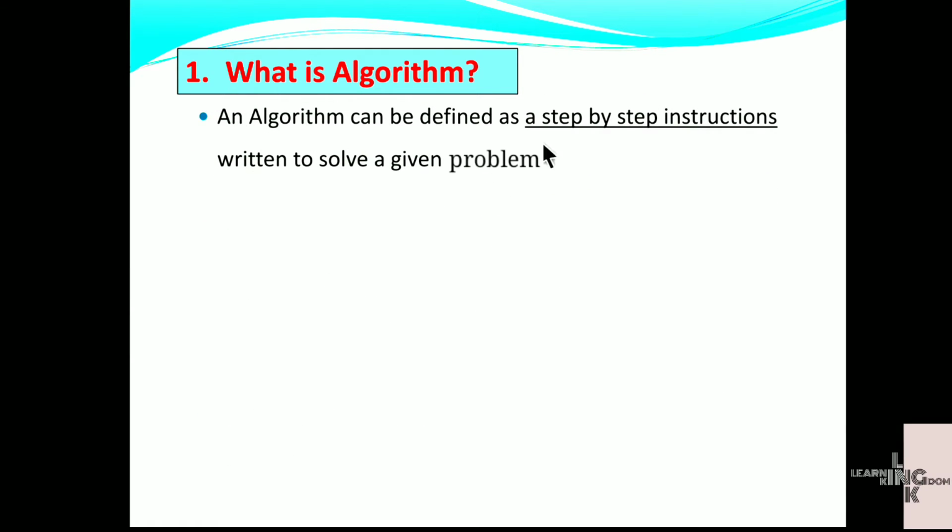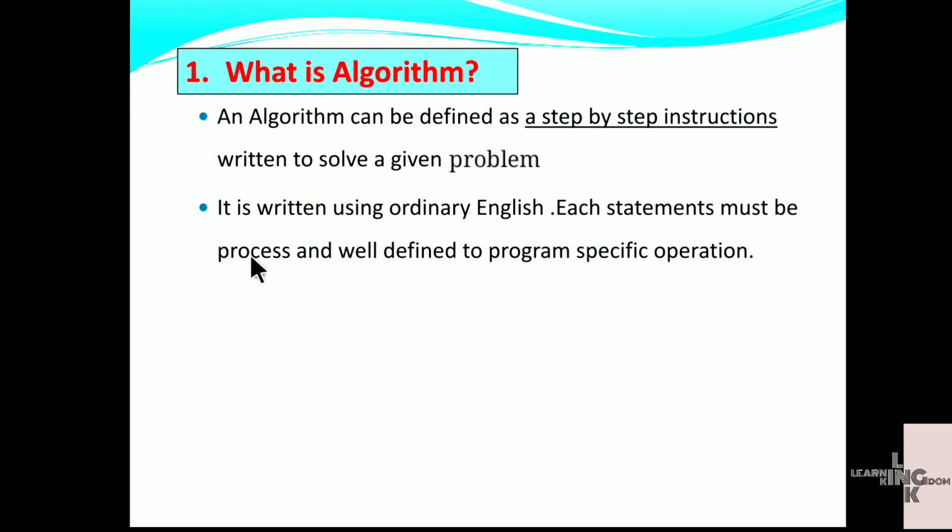An algorithm can be defined as step-by-step instructions written to solve a given problem. If a problem is given, we want a solution, so for that solution we must write some instructions on how to solve that problem. That is nothing but an algorithm. It is written using ordinary English. Each statement must be precise and well defined for specific operations. For a specific problem we are writing operations.